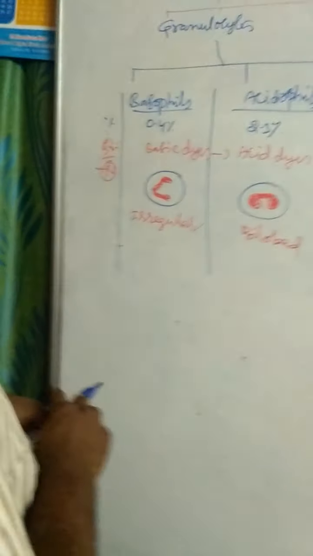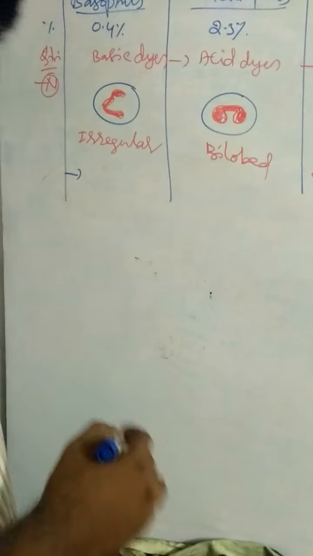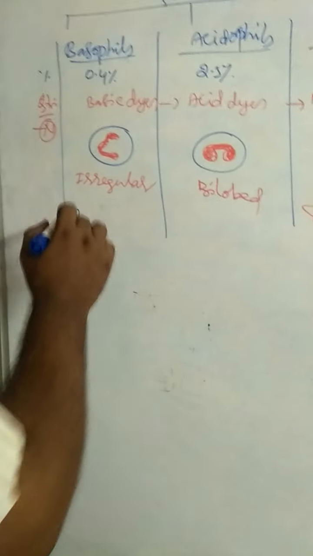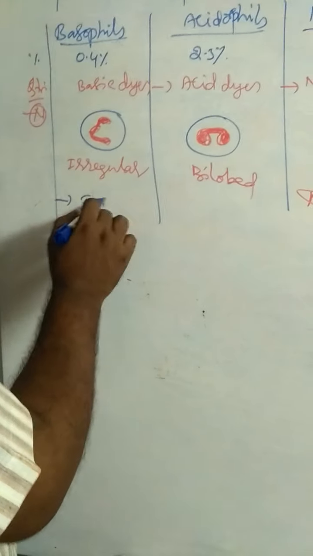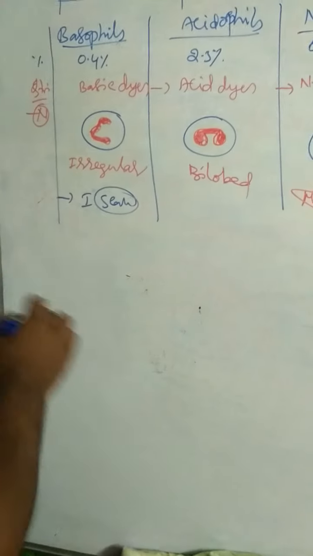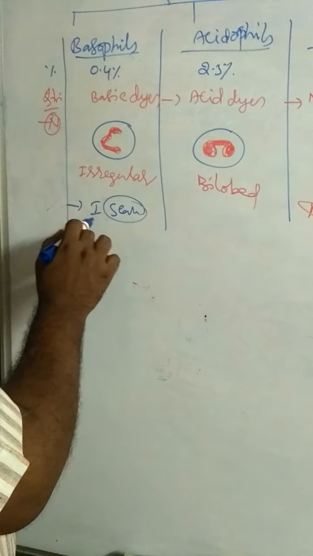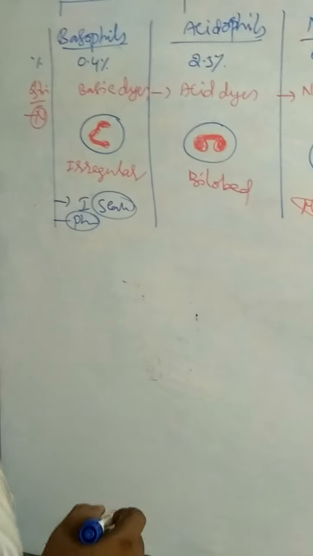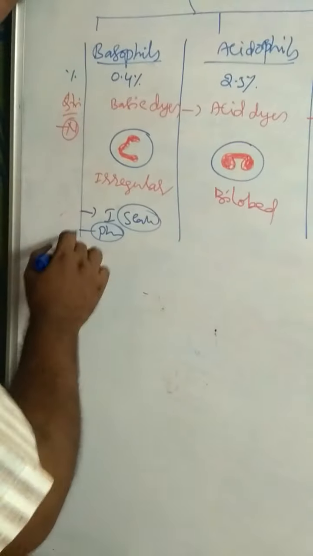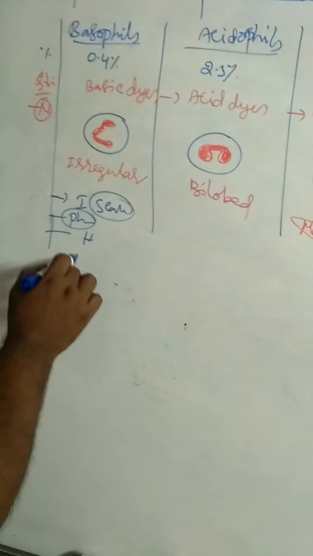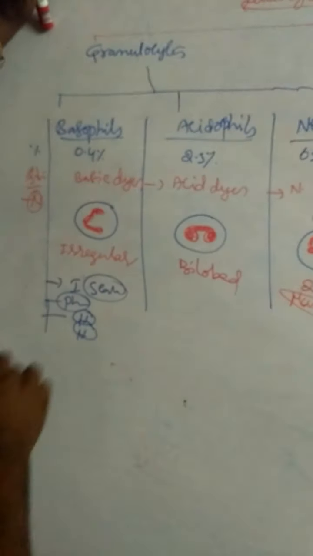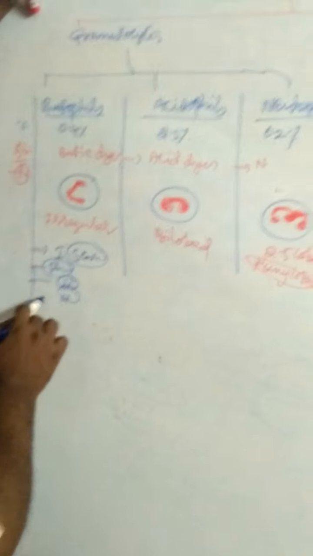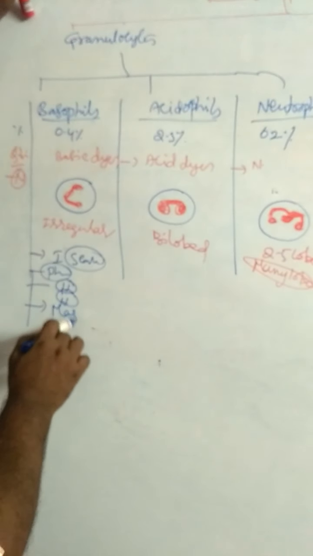And coming to basophils. Basophils act as internal scavengers, phagocytes. Basophils secrete heparin and histamine. Heparin is the anticoagulant, histamine is the vasodilator. These are the products of mast cells.